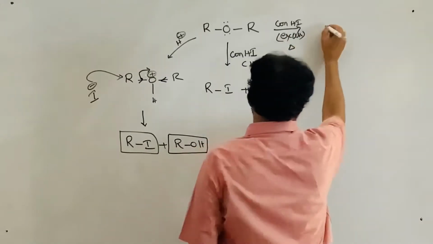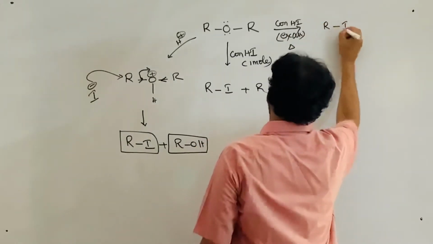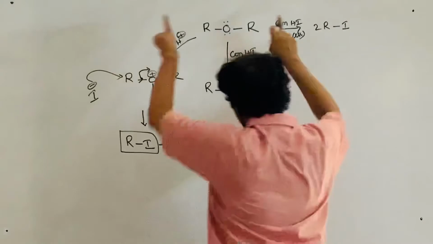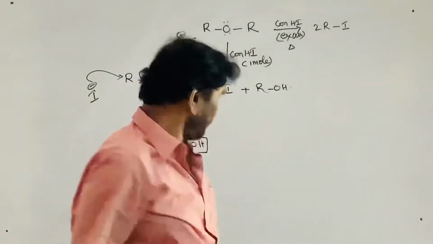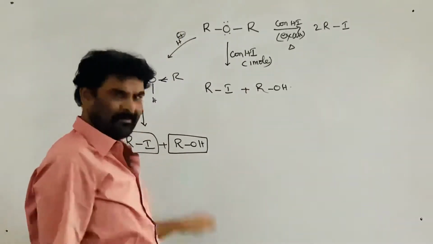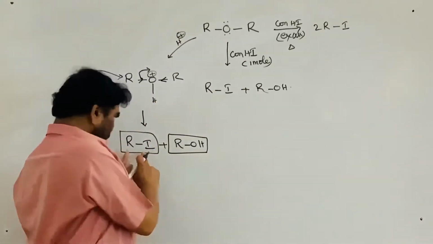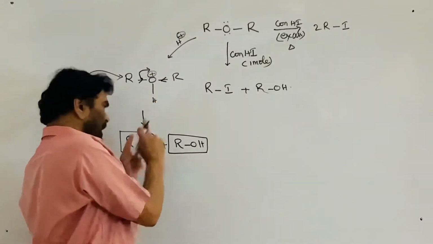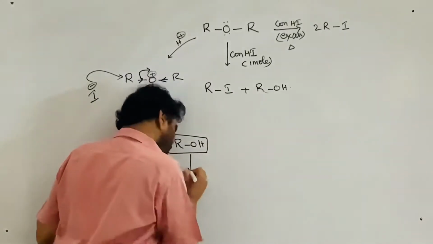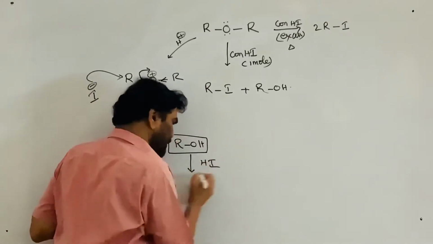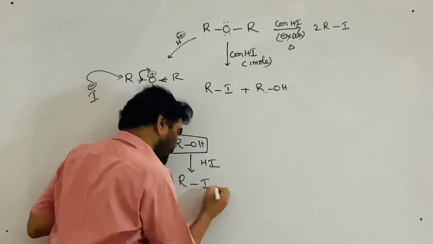with heat, then what happens? Now both alkyl groups, 2 moles, are converted into the alkyl iodide. Why? The mechanism is the same, but two products are formed, one the alkyl iodide and the other the alcohol. This alcohol further reacts with the HI to give the alkyl iodide.